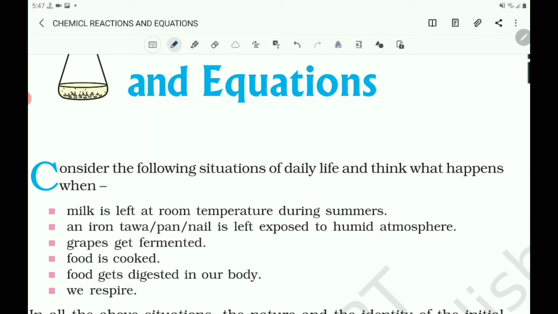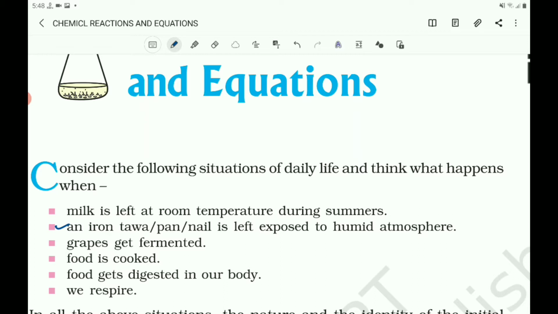Next you take the second example. An iron tawa, pan, nail, etc. left exposed to humid atmosphere. What happens? They may get rust when they are exposed to humid atmosphere.